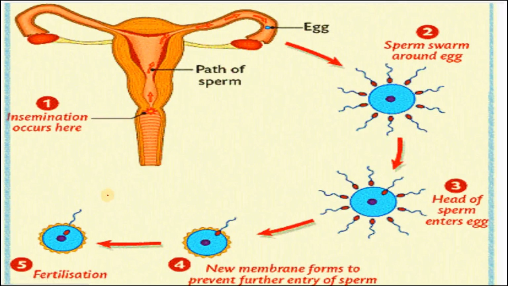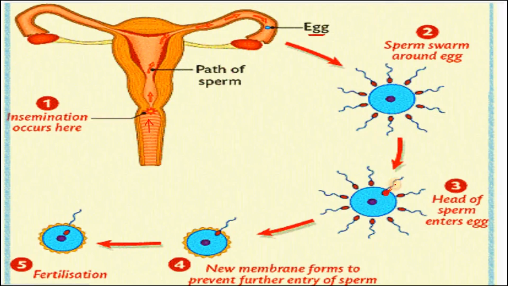So let's recap. Look at this. Step number 1, insemination occurs here, means semen. That sperm is released into the vagina during the act of sexual intercourse. The sperm moves up from the cervix to the uterus, from uterus to the fallopian tube, and if it meets the egg in the upper part of the fallopian tube, what will happen? There will be fertilization. So see, sperm swarm around the egg. Many sperm cells are moving around the egg. It's a race, and only one sperm cell is entering.